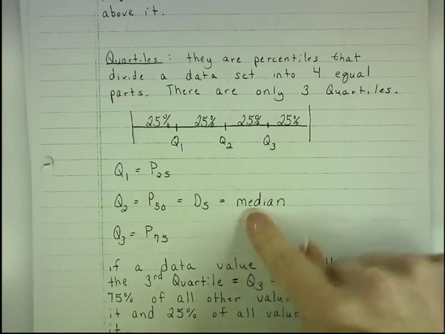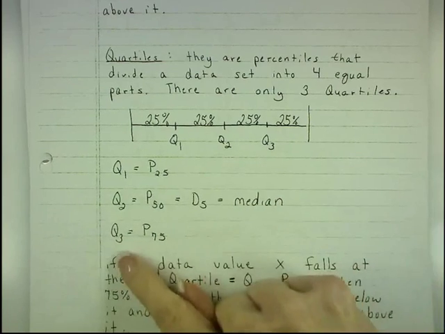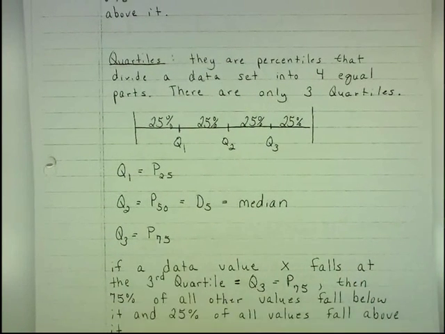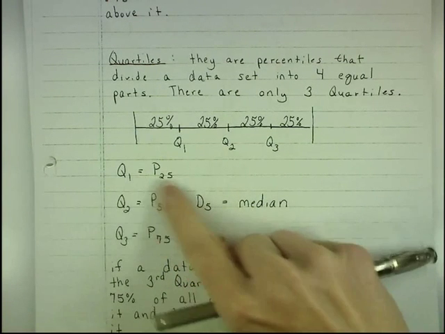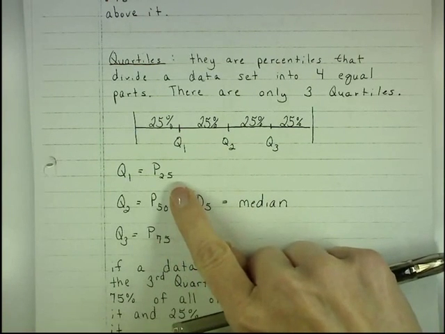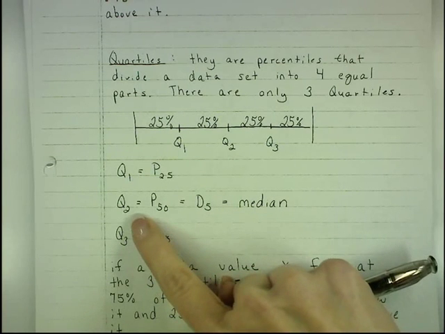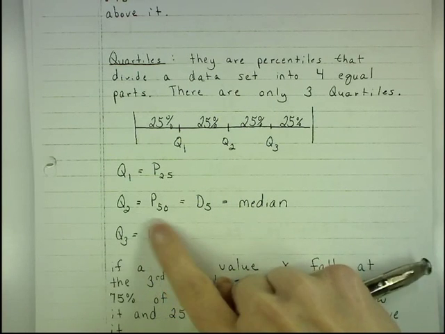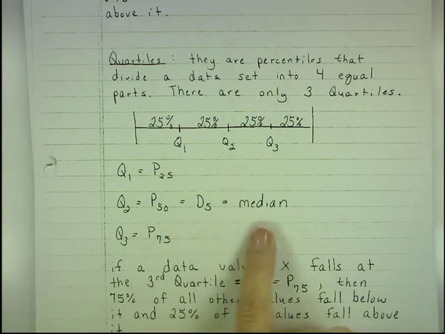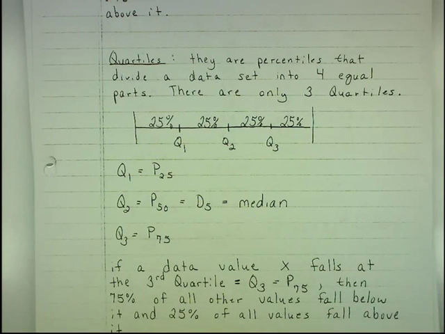Great true-false question, by the way. And the 3rd quartile is the 75th percentile. So if I ask you for the data value that falls at the 1st quartile, it's the data value that falls at the 25th percentile. If I ask you for the data value that falls at Q2, it's the 50th percentile, the 5th decile, or the median of the data set. Okay? So those are pretty simple to find.